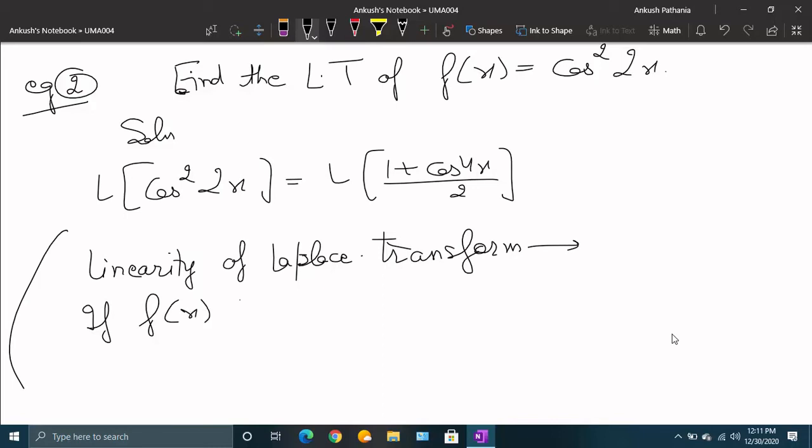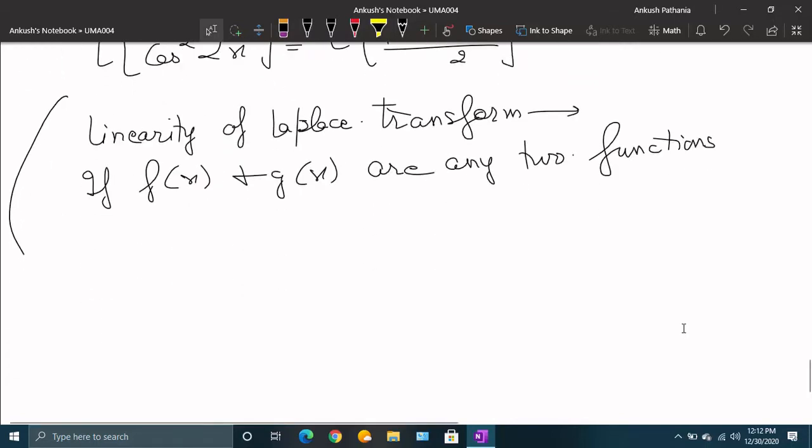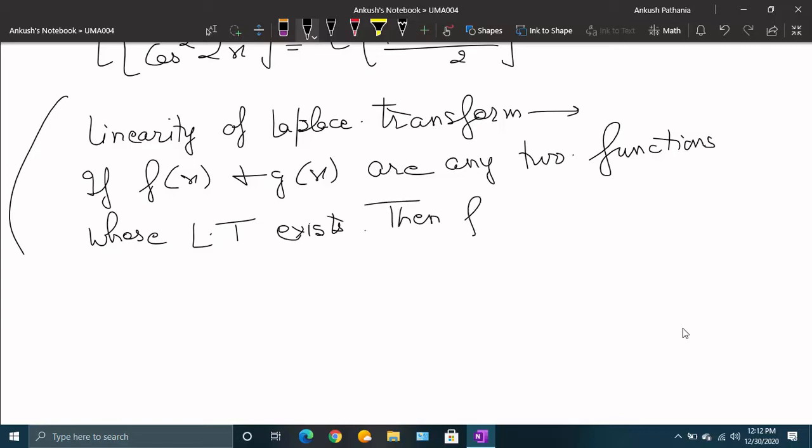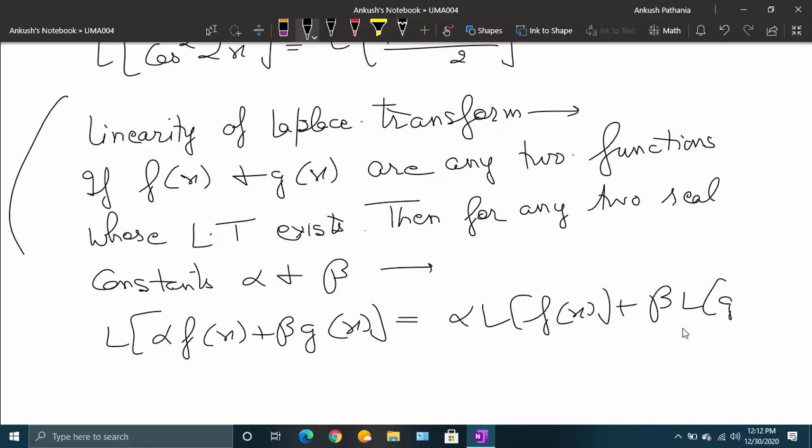If f(x) and g(x) are any two functions whose Laplace transform exists, then for any two real constants alpha and beta, you have Laplace of alpha times f(x) plus beta times g(x), and you can always solve it like alpha times Laplace of f(x) plus beta times the Laplace of g(x).